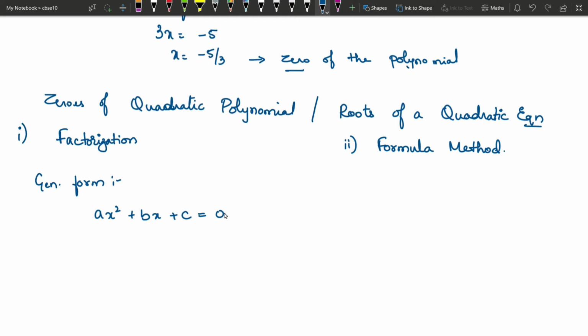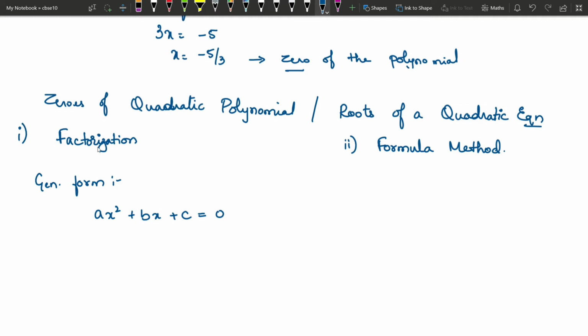This is the standard quadratic polynomial, and this is the general form. As I have told you before, if you just write ax square plus bx plus c, it is going to be a polynomial. If you write it as equal to 0, it is going to be an equation with roots. But whatever it is, the procedure to find the zero of the polynomial or root of the equation is the same.